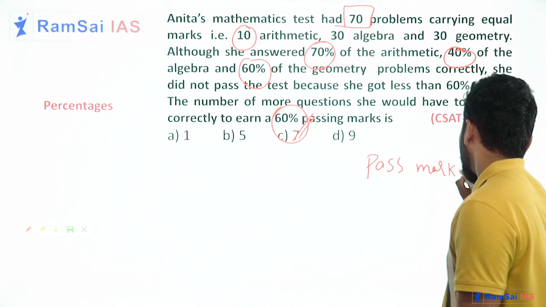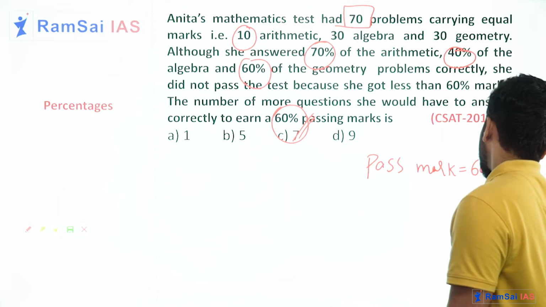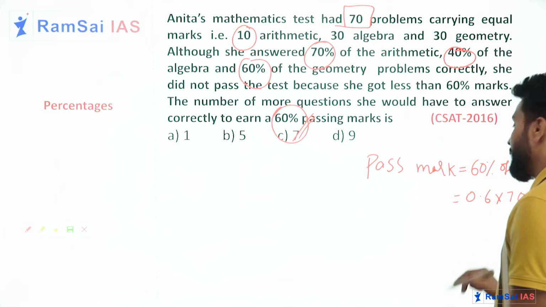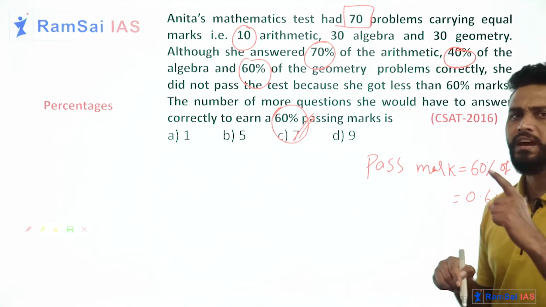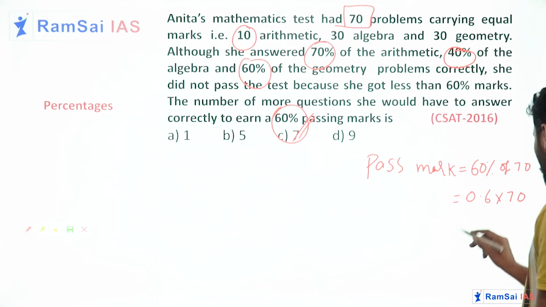Pass mark equal to 60% of 70. What is 60% of 70? I can write it as 0.6 into 70. If you don't know how to write 60% as 0.6, watch our basics first video. There you'll get a clear idea. Now, how much is it?